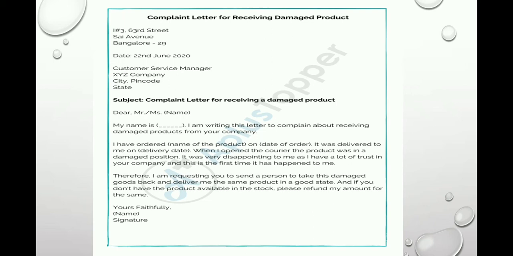It was very disappointing to me as I have a lot of trust in your company and this is the first time it has happened to me. Therefore, I am requesting you to send a person to take this damaged good back and deliver me the same product in a good state. And if you don't have the product available in stock, please refund my amount for the same. Yours faithfully, your name and signature. You can have a look at the letter.